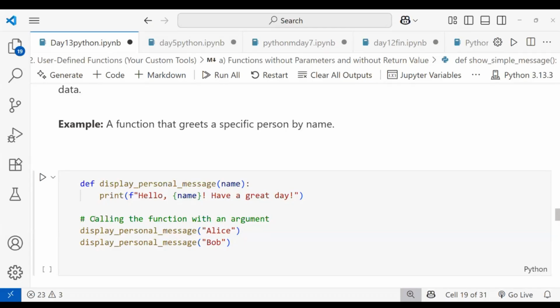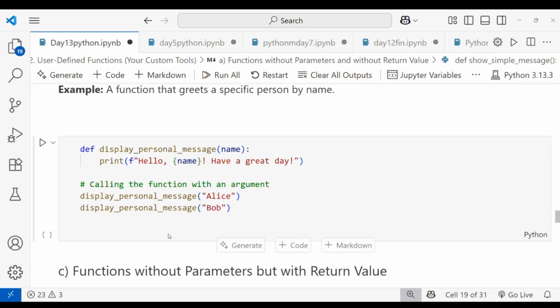Then I'm calling the function with an argument: display_personal_message with Alice, and display_personal_message with Bob. It will take Alice for this sentence and Bob for this sentence and print two statements.